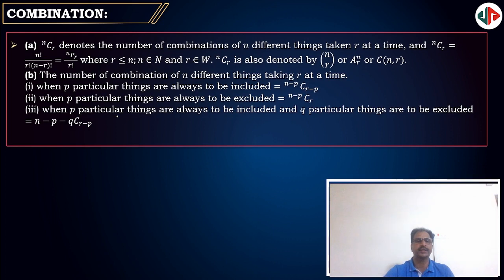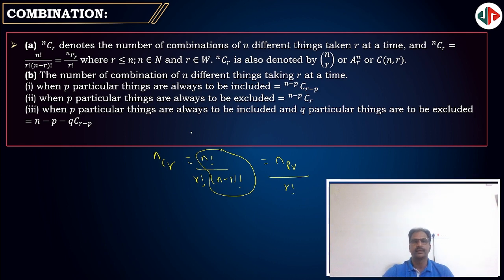Next, combination means selection. What does nCr denote? nCr denotes the number of combinations of n different things taken r at a time. And that nCr is given by n factorial by r factorial into n minus r factorial. And we know that this part is nPr by r factorial. So nCr is nothing but nPr by r factorial. nCr is also denoted by C of n comma r, or like this, or like this also.